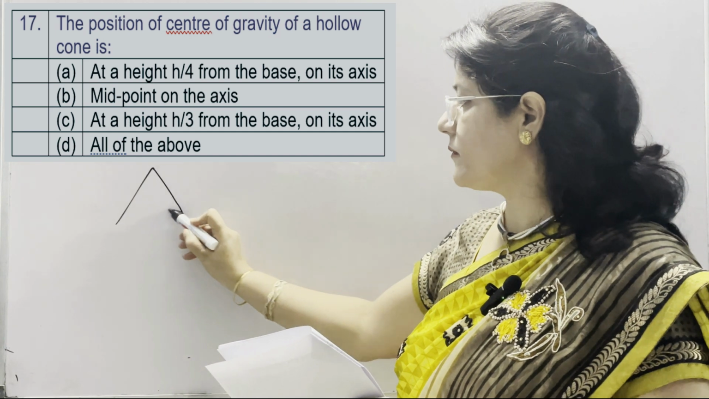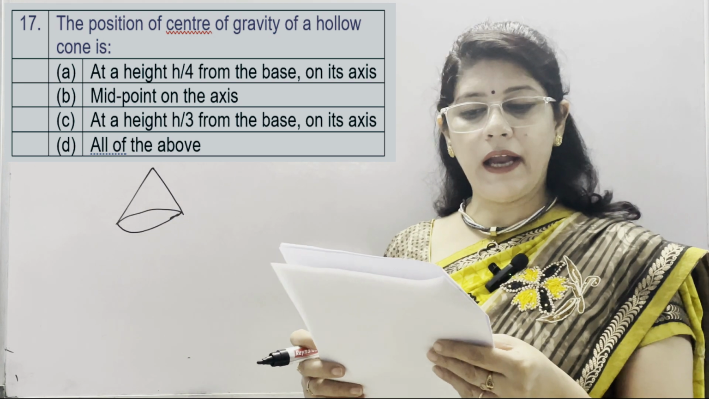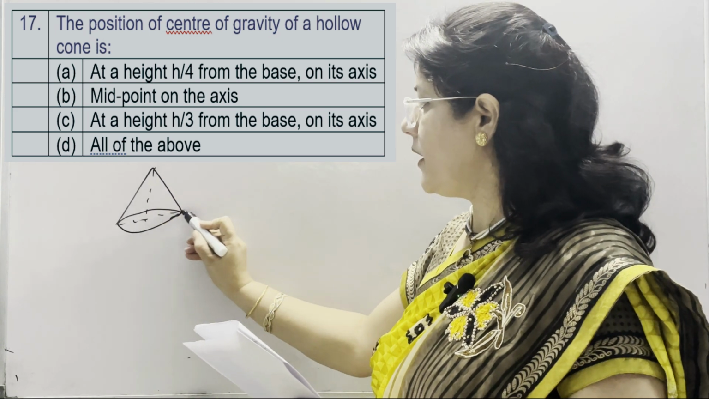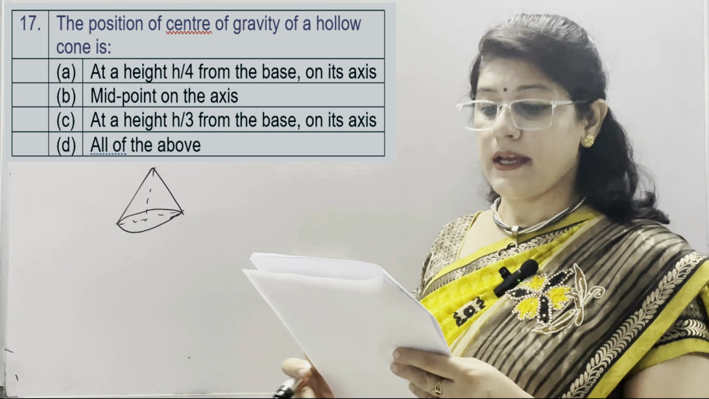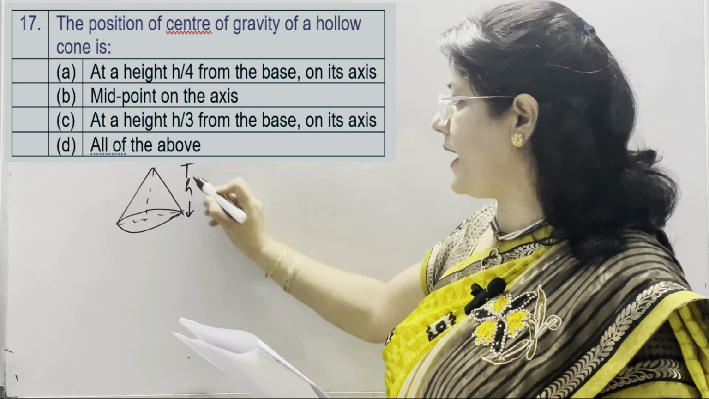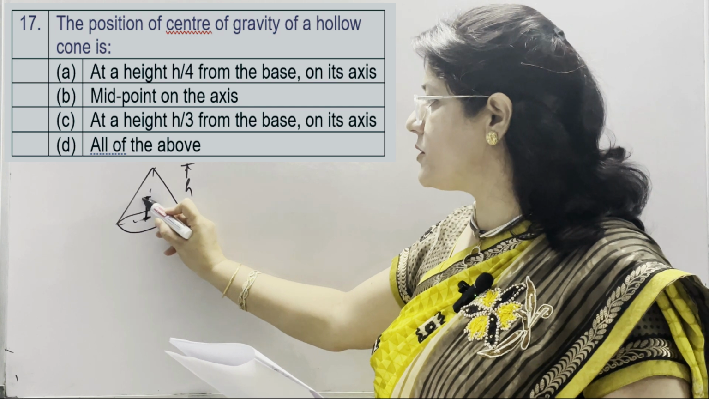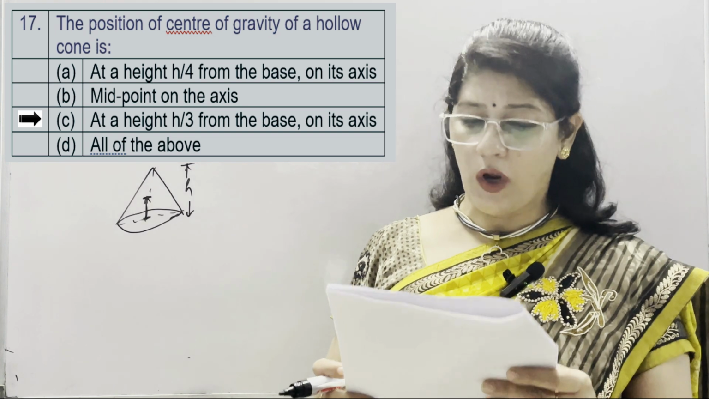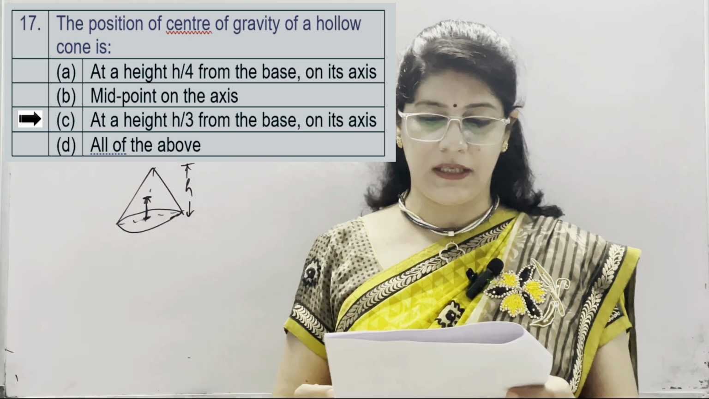Question number 17, the position of center of gravity of a hollow cone is. Cone, mass of its base is more. So options are at a height h by 4 from the base on its axis. This is the axis of a cone and option is h by 4 from the base, which is not correct. Midpoint on the axis, not correct. At a height h by 3 from the base on its axis. If the height of the cone is h, then h by 3 means from the base h by 3 height if we have taken. So this is our position of center of gravity of a hollow cone. If it is given that it is a solid cone, then it might be h by 4, height h by 4 from the base on its axis.